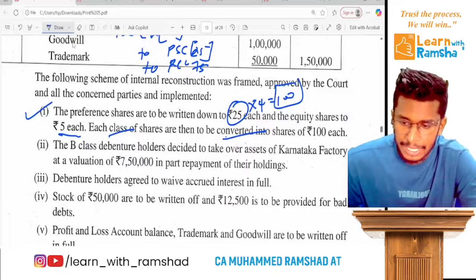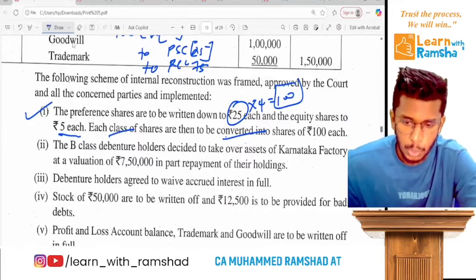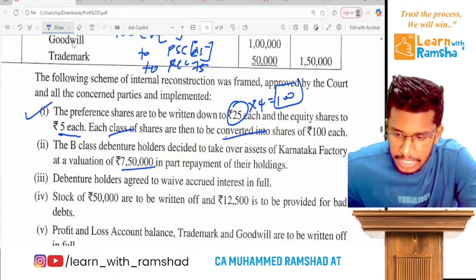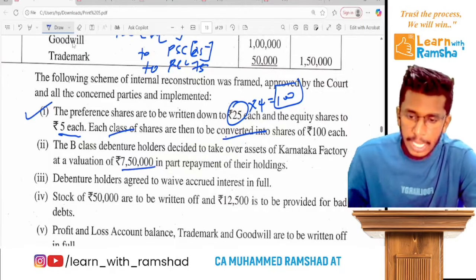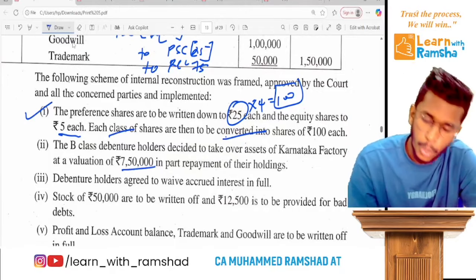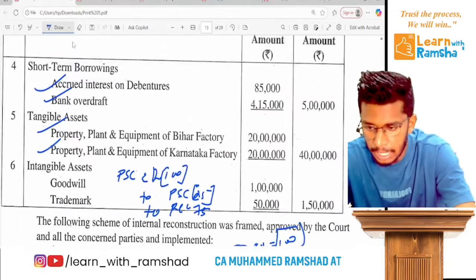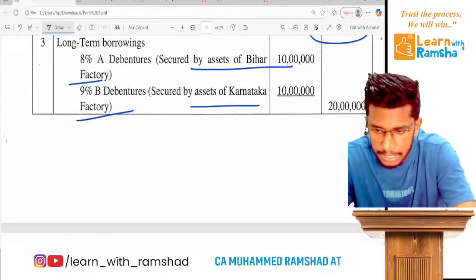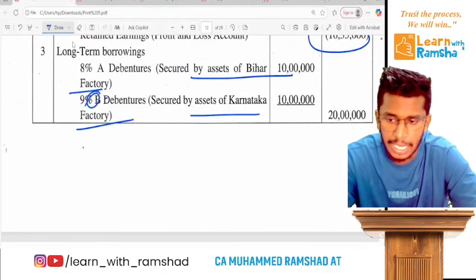The B class debenture holders decided to take over assets of Karnataka factory at a valuation of 7,50,000 in part repayment of their holding. That means here we have Karnataka PP and we have B class, second class of debentures.